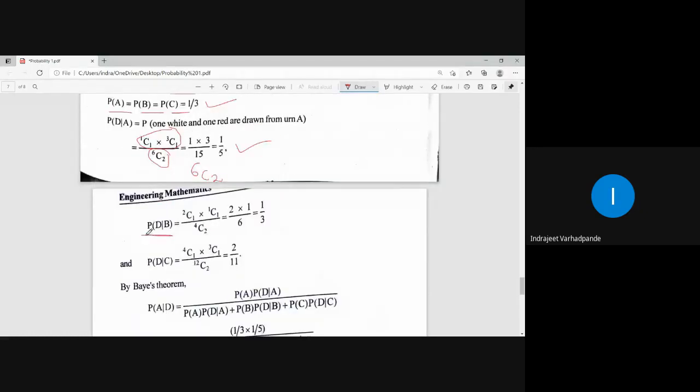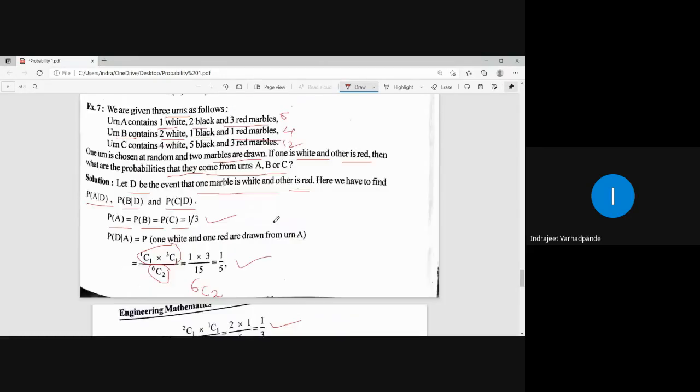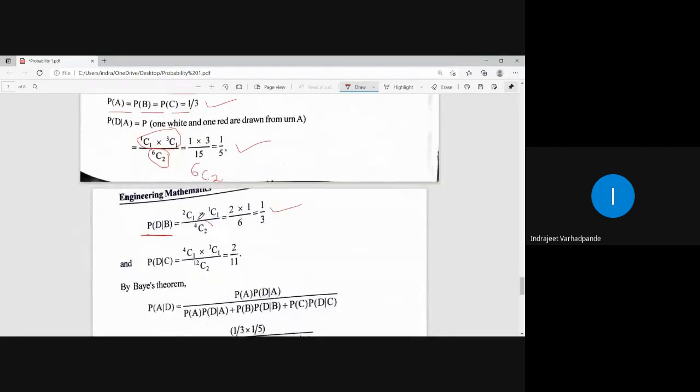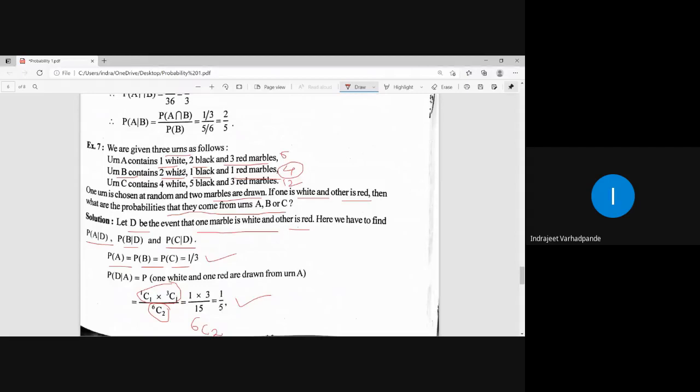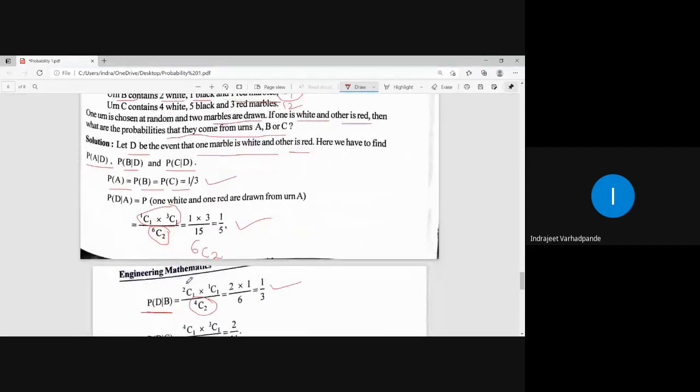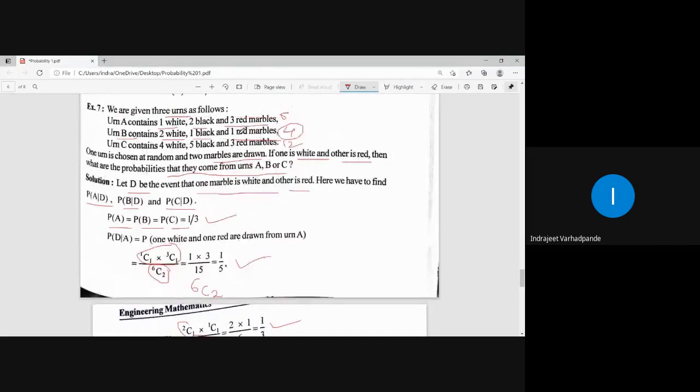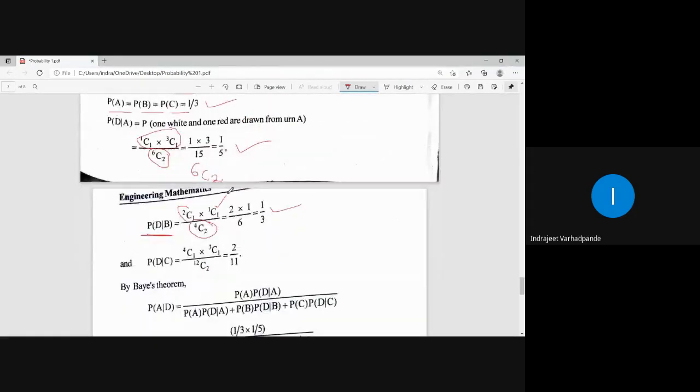The probability of D given B will be calculated in a similar manner. How many total marbles are there in urn B? Urn B contains a total of 4 marbles. So out of 4 marbles, I will be collecting 2 marbles at random, right? And what will be the probability? From 2 white marbles, I will be collecting 1 white, and from 1 red, I will be collecting 1 red. Accordingly, this probability is calculated.